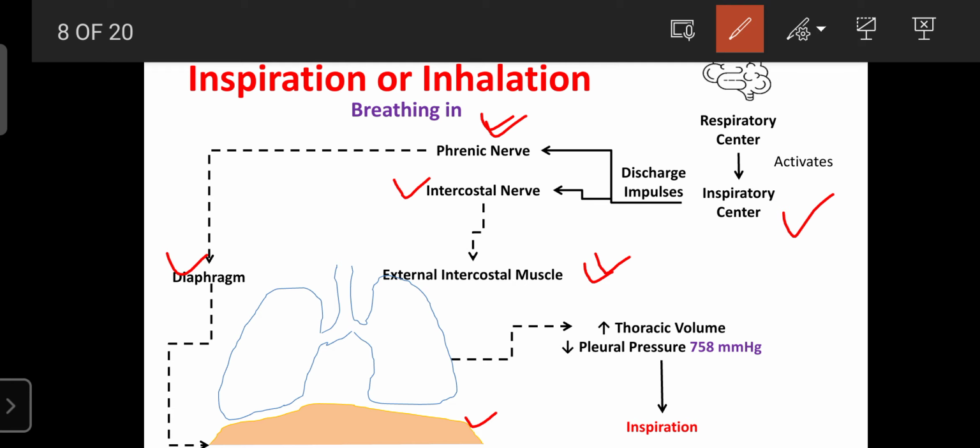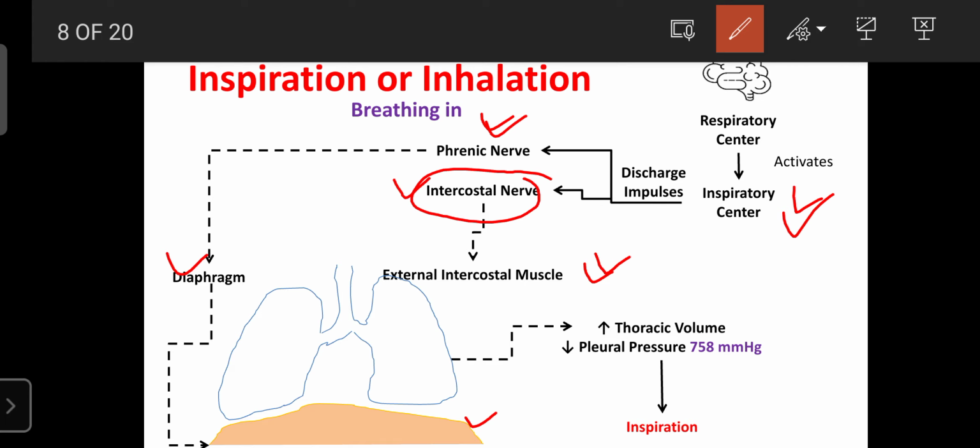And these external intercostal muscles are contracted by getting impulses from the intercostal nerve, and the intercostal nerve gets the impulses from the inspiratory center. So like that: the respiratory center, phrenic nerve, intercostal nerve, diaphragm, and external intercostal muscle. They are responsible for causing inspiration, or inhalation, or breathing in.